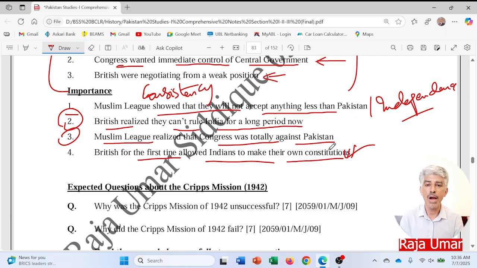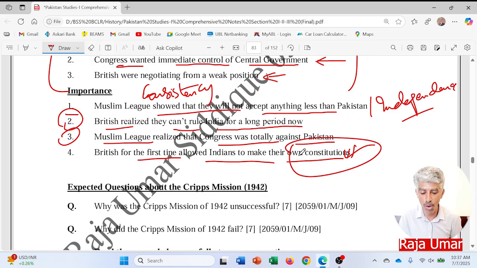As previously, if I talk about the parliamentary reforms or all the previous acts of the previous century, or the Montagu-Chelmsford reforms, or the Government of India Act of 1935, whatever they presented over here, they all were made by the British government, the British Parliament in the UK. But this time they were giving the locals the opportunity to make the constitution for themselves. So that was somehow the greater success of the locals, that finally the British were on the back foot and they were giving some chance to the locals to draft their own constitution according to their own will or wish.